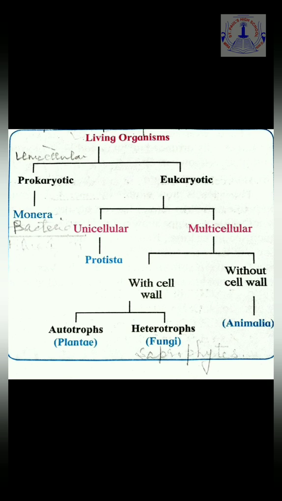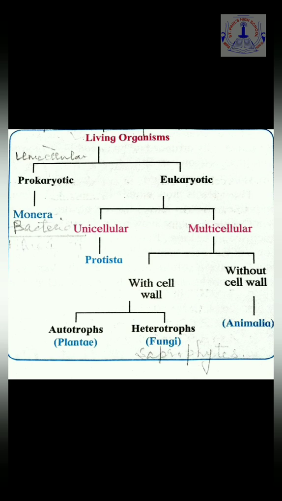Now let's see for the multicellular part. In case of multicellular organisms, it can again be divided into two parts: those organisms whose cells are having a cell wall and those organisms whose cells do not have a cell wall. So in the first case, with cell wall, it is having two parts, autotrophs and heterotrophs.